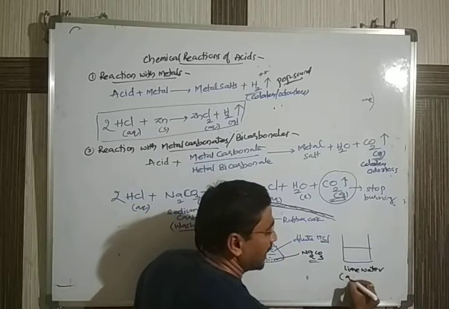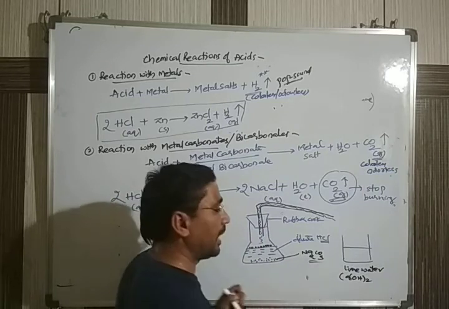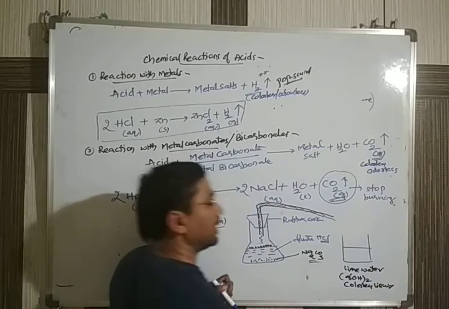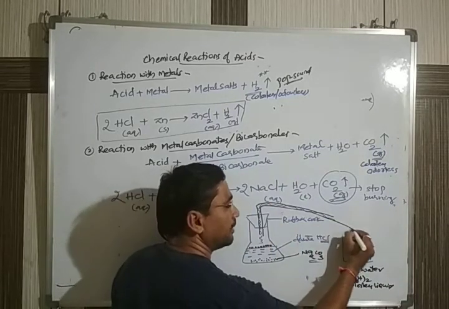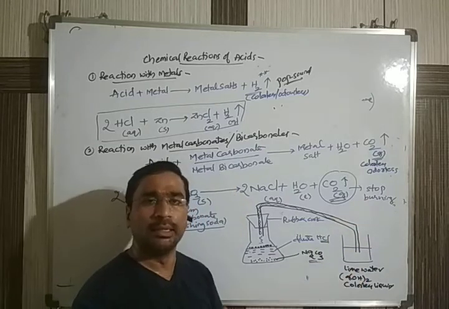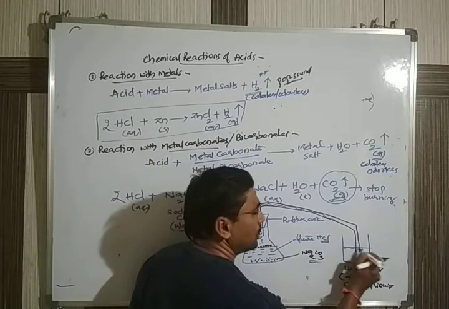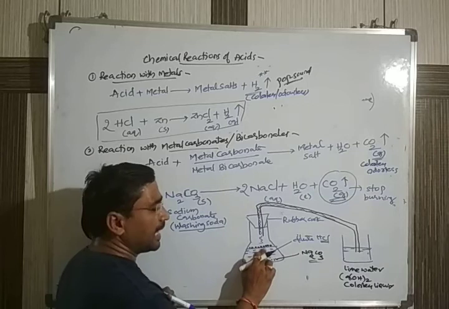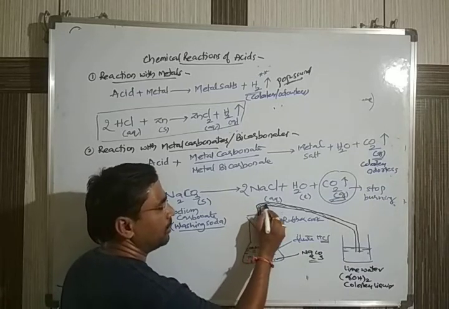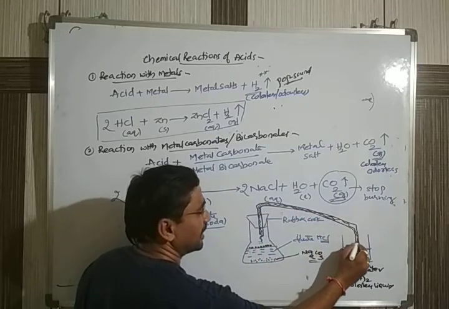Lime water is nothing but calcium hydroxide liquid. Calcium hydroxide liquid is called lime water. It is a colorless liquid. So you make an arrangement such that this delivery tube is dipped in this lime water. It looks like our water. Suppose your gas is evolving, the gas passes through this delivery tube and automatically reaches this one.